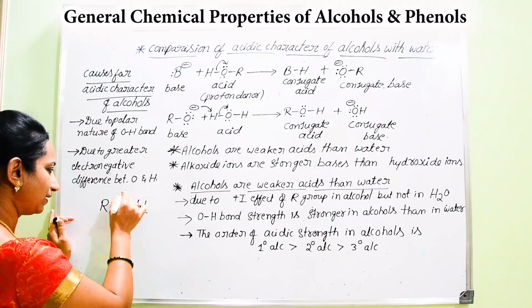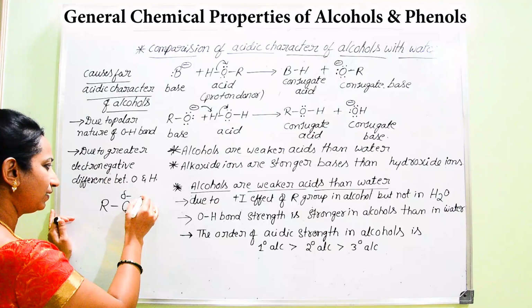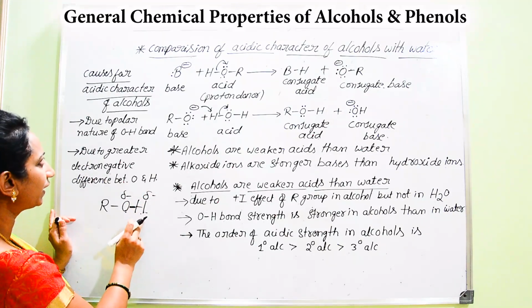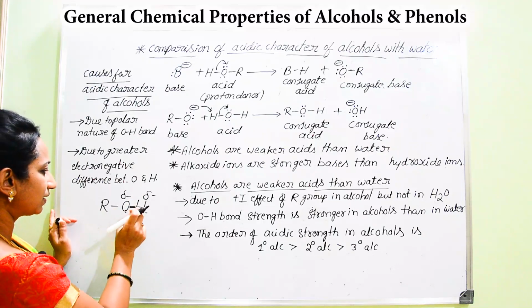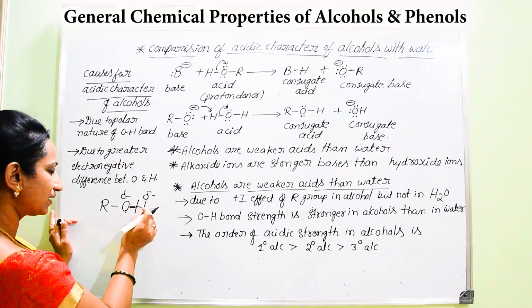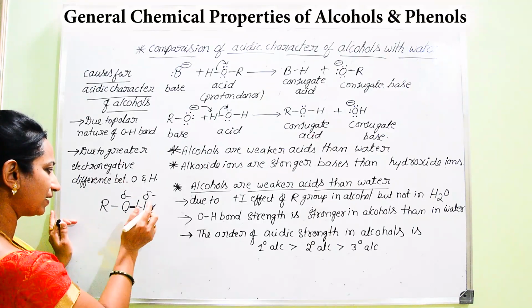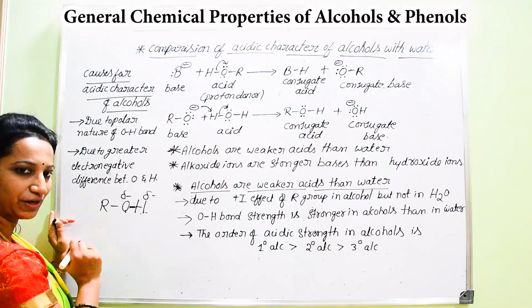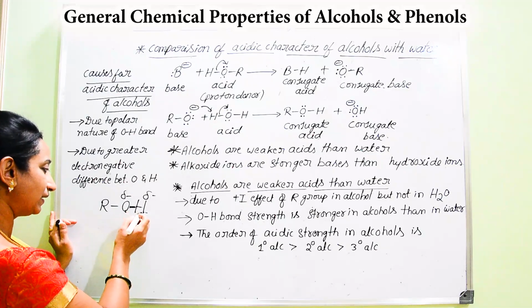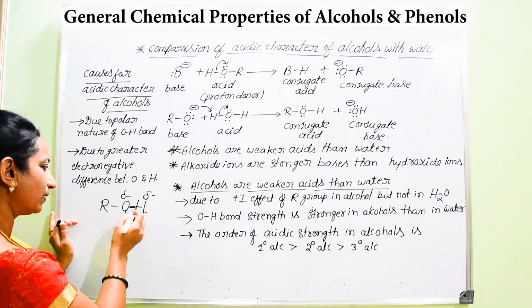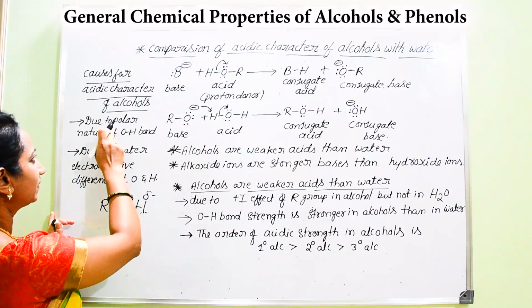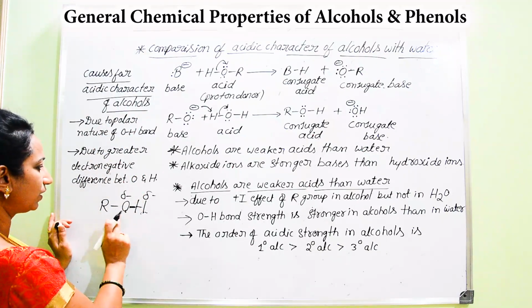Hence oxygen gains delta negative and hydrogen delta positive, so there is polarity between oxygen and hydrogen. Hence there is a cause for the release of this H in the form of H plus, whereas oxygen can withdraw the electron away from the hydrogen. So it results in the release of this proton, causing the acidic character of alcohols.